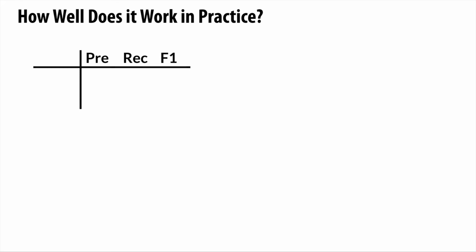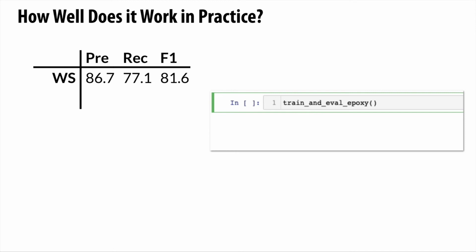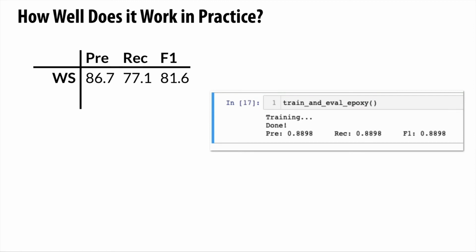Now let's see how well this works in practice with a spam classification task. The first row of this table shows labeling function performance before training an end model. As you can see, the precision is pretty decent, but recall lags behind. Now if you look at the right side of the screen, we can see a short video of training with Epoxy to improve performance. So here goes, and we're done.